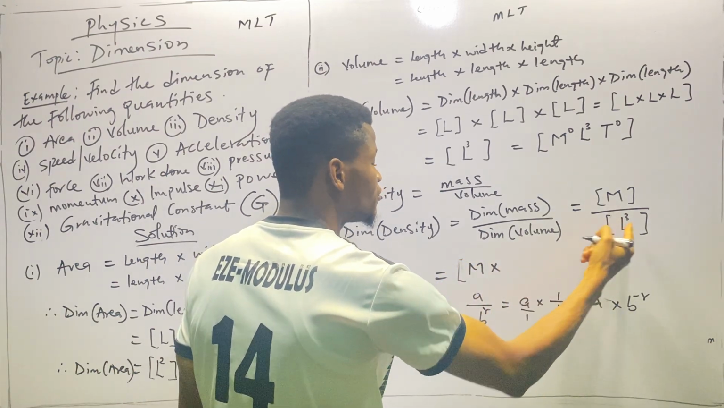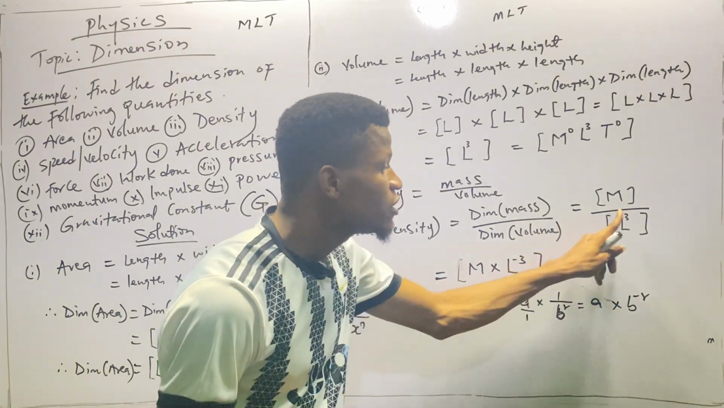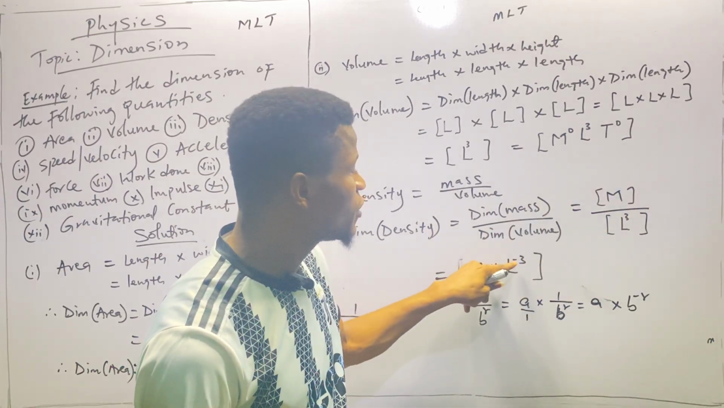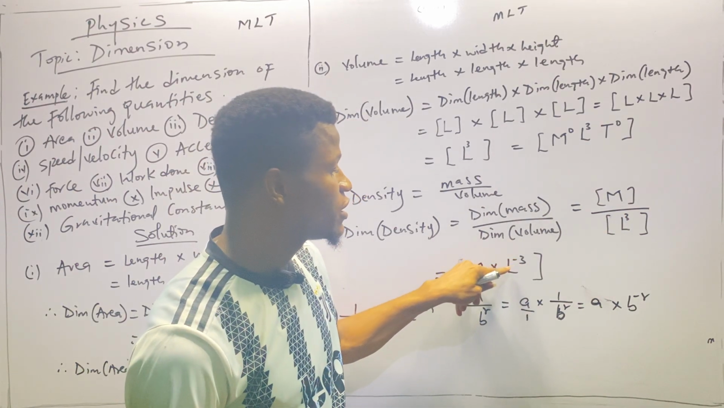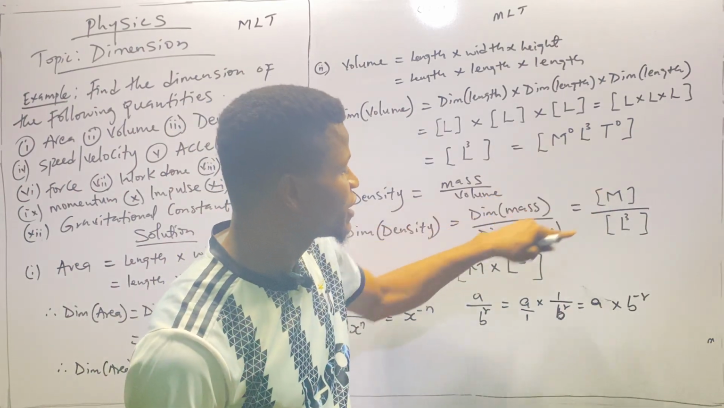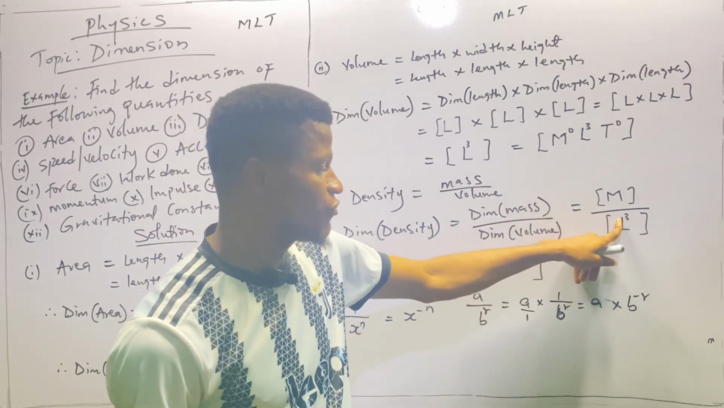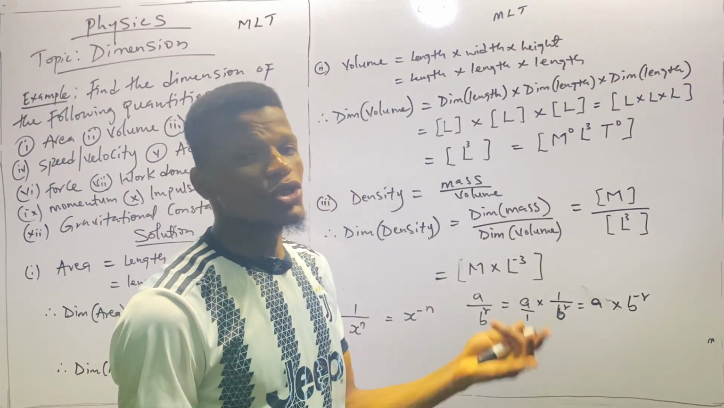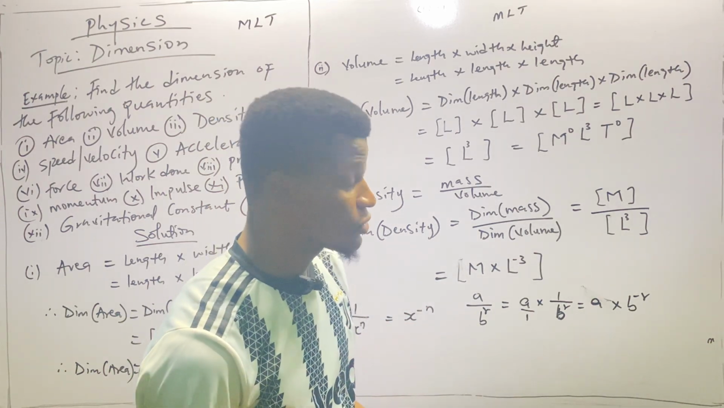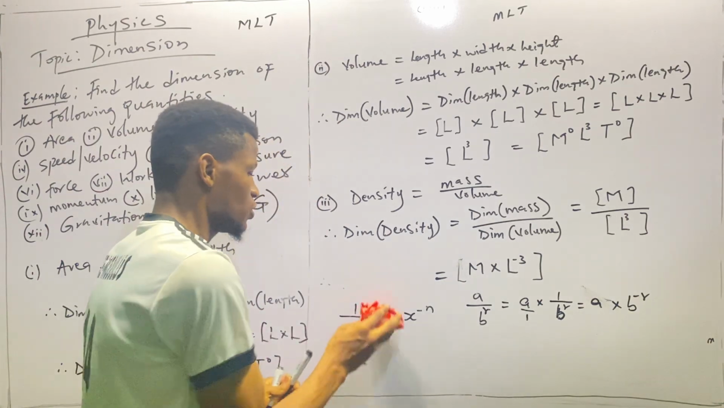M times L raised to power minus 3. Okay, so the negative is the reason of it being at the denominator of a fraction. If I fail to put this negative, that means this L raised to power 3 is not considered at the denominator, rather at the numerator. So the negative shows that it is positioned at the denominator of the fraction. To understand more about this, you're going to watch my videos on simplification of algebras, addition, multiplication, and all that. All right, so that will give you a clear understanding.